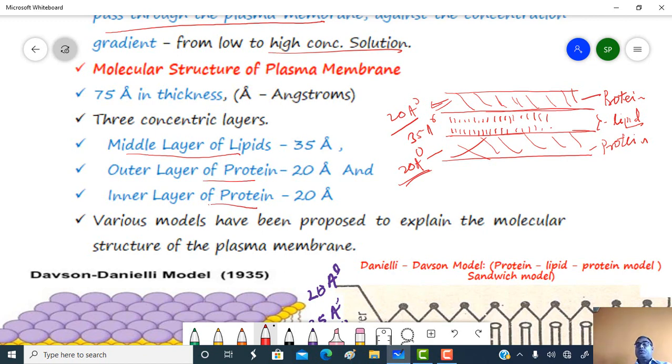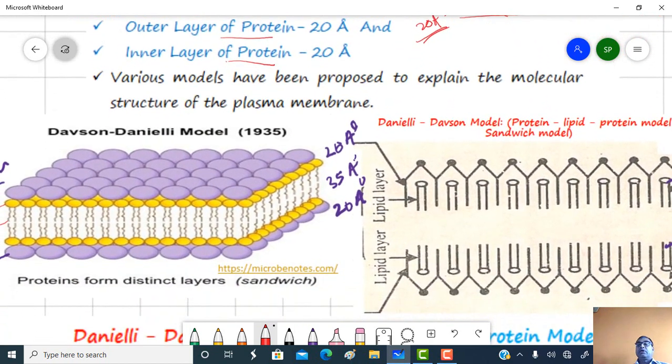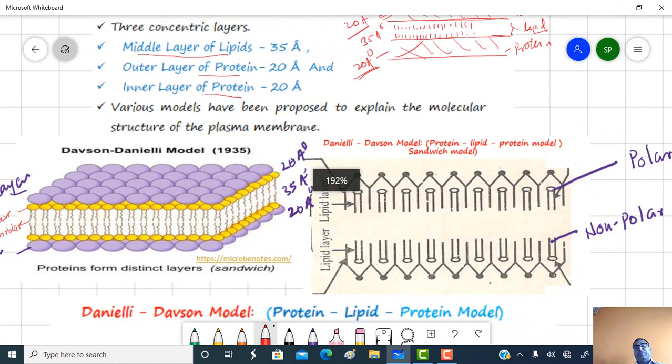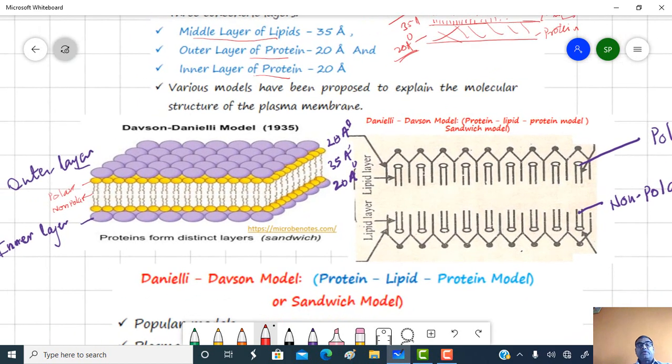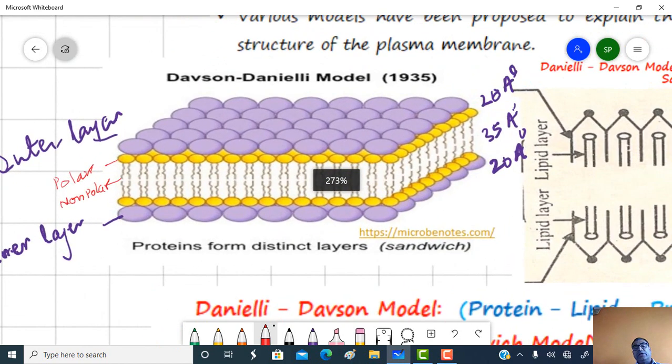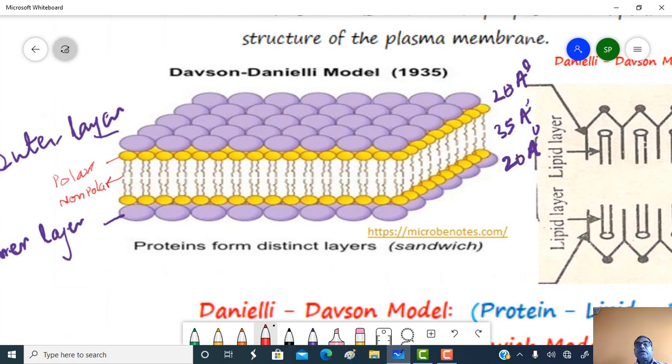Various models have been proposed to explain the molecular organization or structure of the plasma membrane. Here we will deal with the Danielli-Davson model, then Robertson's unit membrane model, and the fluid mosaic model, which was proposed by Singer and Nicolson. Just see the Danielli-Davson model. According to this model, which is also called the protein-lipid-protein model or the sandwich model.